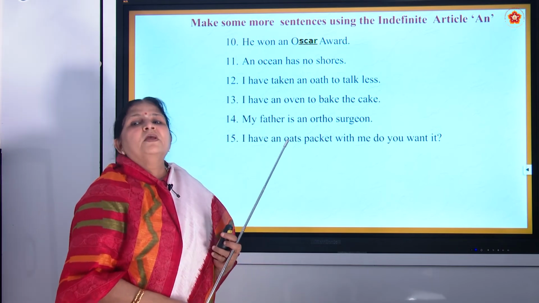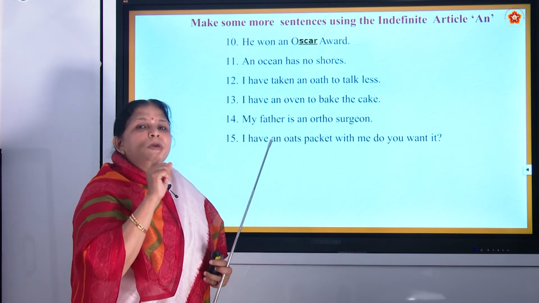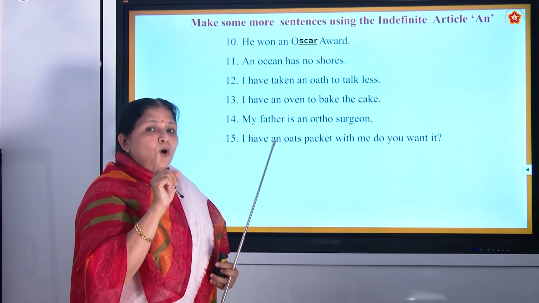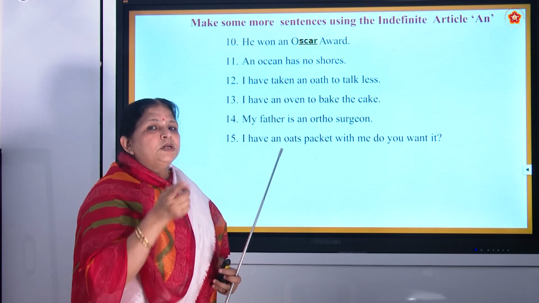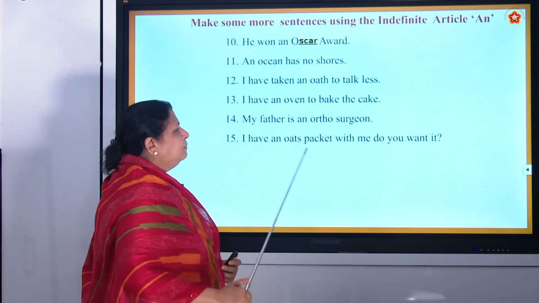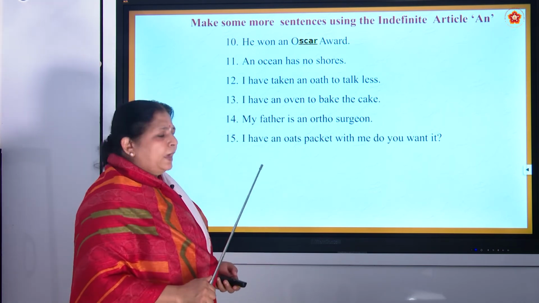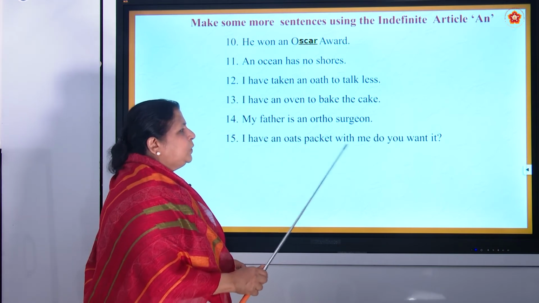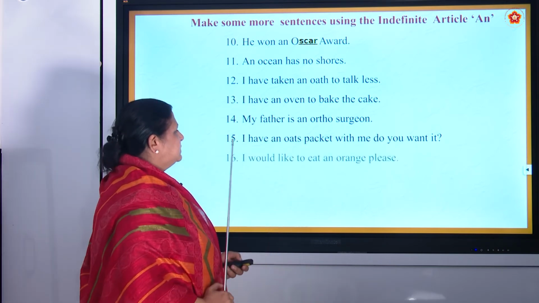Can you tell me? Yes, the starting letter is B, and B is a consonant. So before a consonant, we have a, and before vowels, we have an. Very good. I have an oats packet with me. Do you want it? Yes.